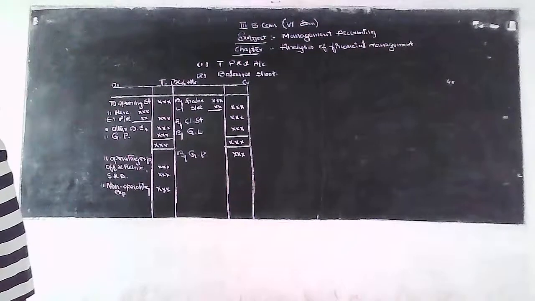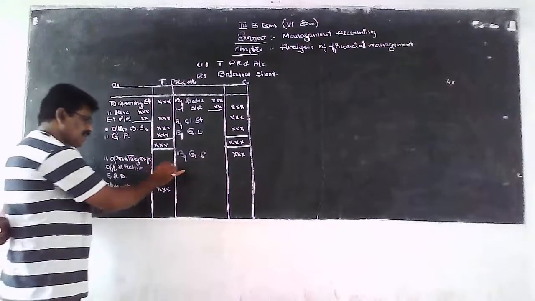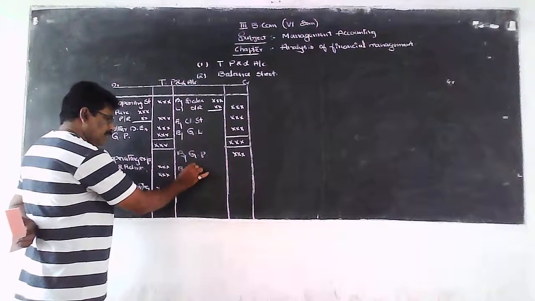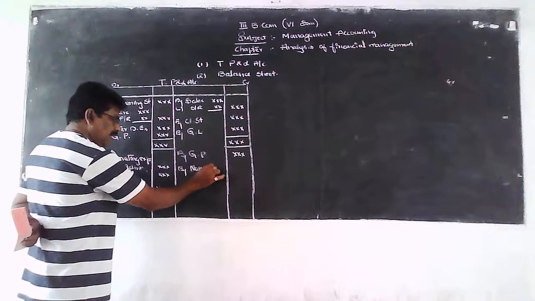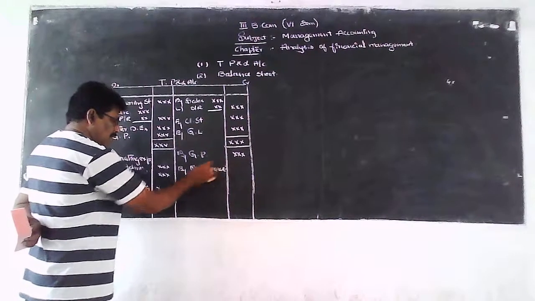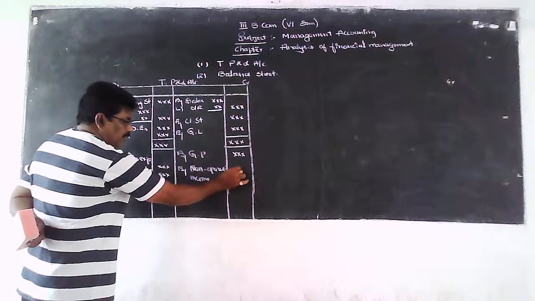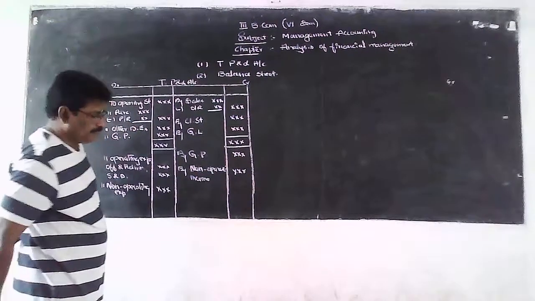If any non-operating income is earned by the concern during the period, it is credited to the P&L account.